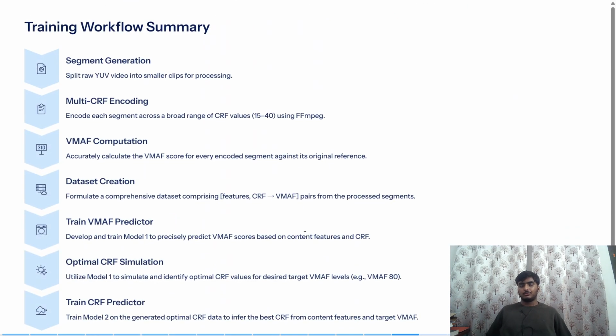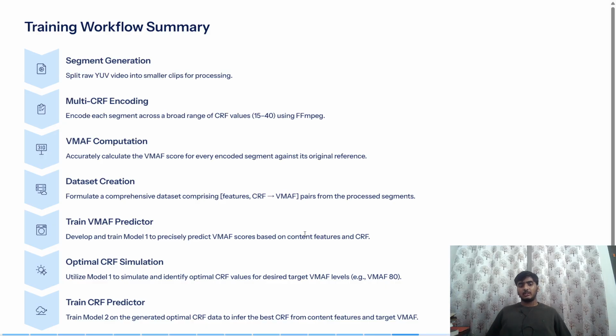So, as I told you earlier, here is how we trained on the data set. First, we split raw videos into smaller clips for processing. Then multi-CRF encoding: we encoded each segment across a broad range of CRF values, say 15 to 40, using FFmpeg. Then VMAF computation: we accurately calculated the VMAF score for every encoded segment against its original reference. Then comes data set creation. We formulated a comprehensive data set comprising features, CRF values, and the VMAF values from the processed segments.